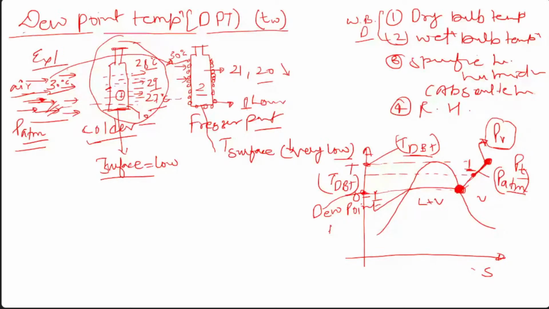Dew point temperature means at constant pressure, once this state of the air meets or crosses the saturation curve, this is known as the dew point temperature. Are you getting my point?